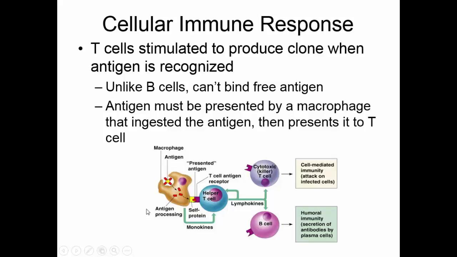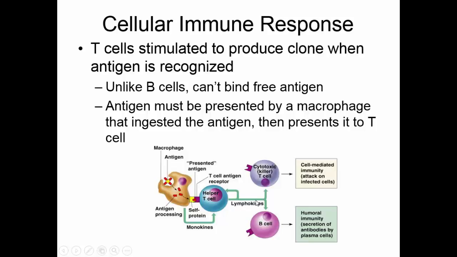The antigen has to be taken in by a macrophage, an antigen-presenting cell. It processes the antigen and presents it to a helper T cell. Now, when the antigen-presenting cell and the helper T cell are bridged like this, they both make a group of cytokines, chemical messengers that stimulate the T helper cell so that it can cause the production of cytotoxic T cells. These are your hand-to-hand combat. They can go out and attack the cell directly.